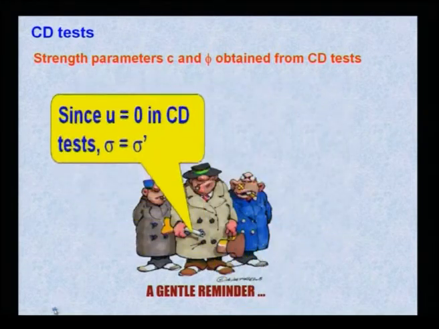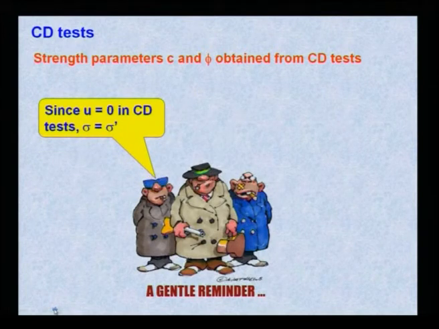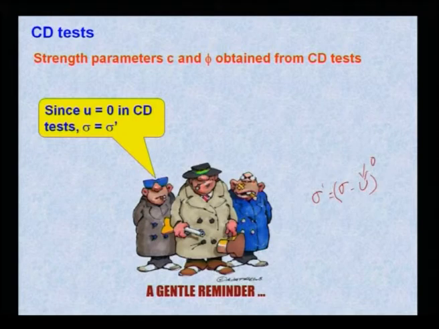Since pore water pressure u is equal to 0 in the CD test, sigma is equal to sigma prime. Sigma prime is your effective stress, which is sigma minus u, as the drainage valve is open in the consolidated drain test. So u is equal to 0, that means sigma is equal to sigma prime.